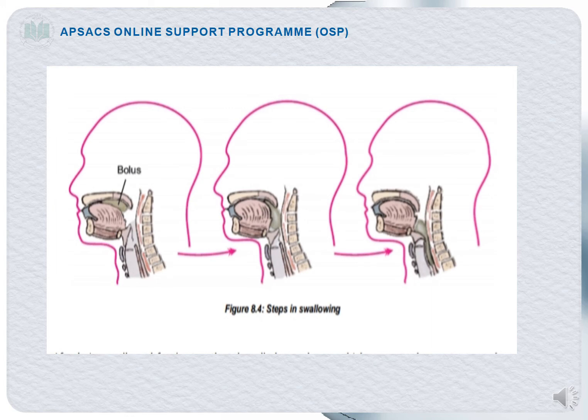With the help of this diagram you will get it that this is the bolus. The bolus is entering into the esophagus. As it enters the esophagus, in the second diagram you can see that the opening of the trachea is closed with the help of the epiglottis. As it is closed, the food particle will move downward.